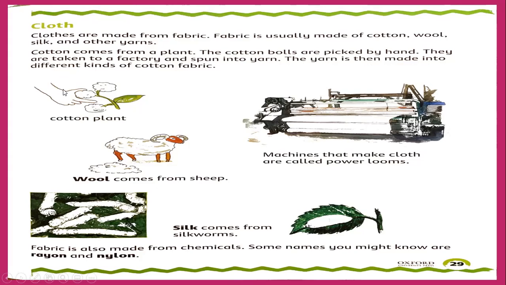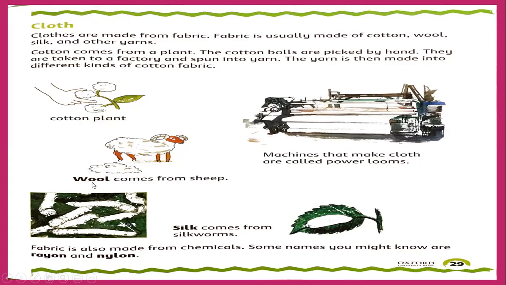So from the cotton plant, you will get the cotton fabric. These machines that make cloth are called power looms. They work with electricity and they work quickly. Cotton comes from plants.